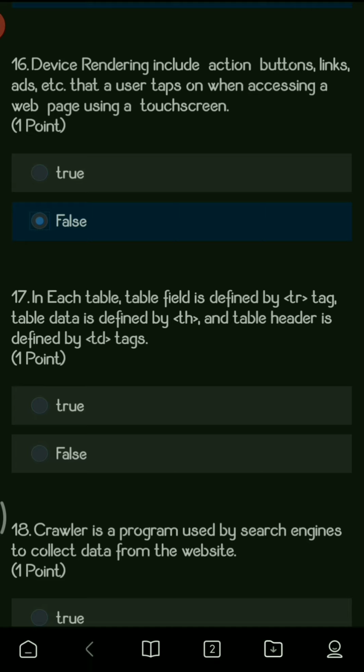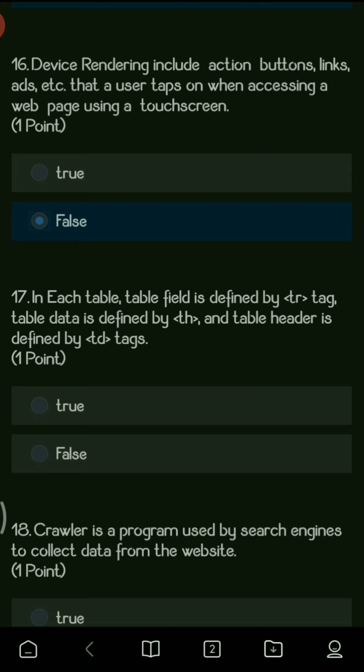But tap target sizing is an element which is going to give you the actions, buttons, links, or ads whenever you touch it. So that answer will be tap target sizing. Here device rendering is given, hence it is false.